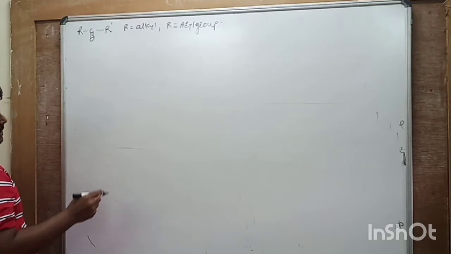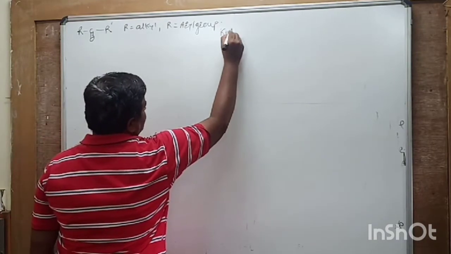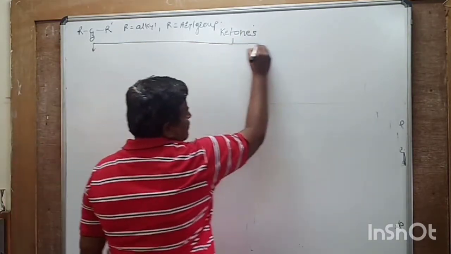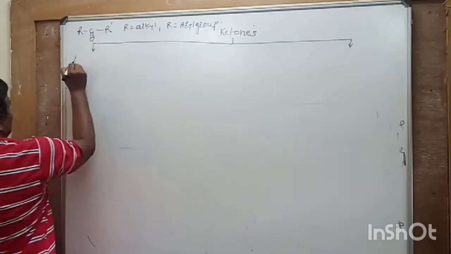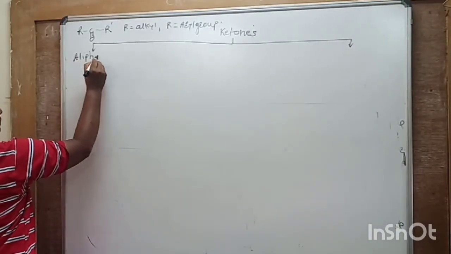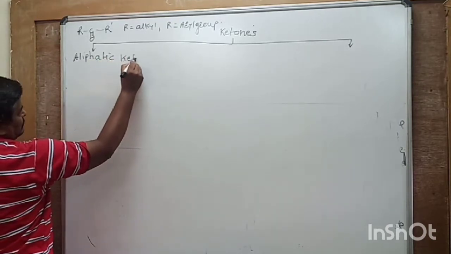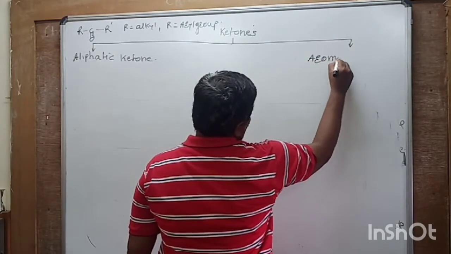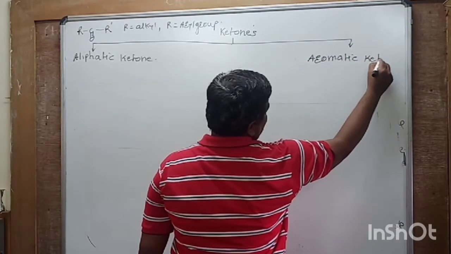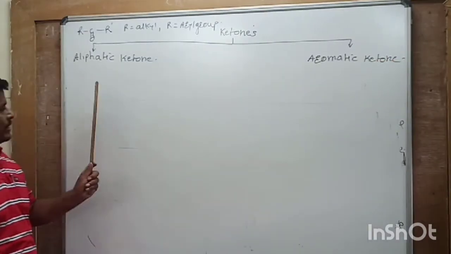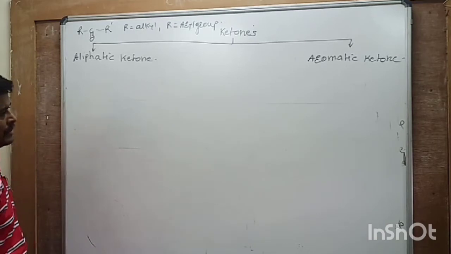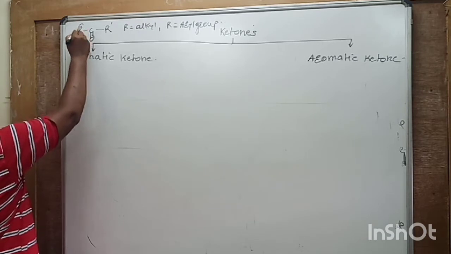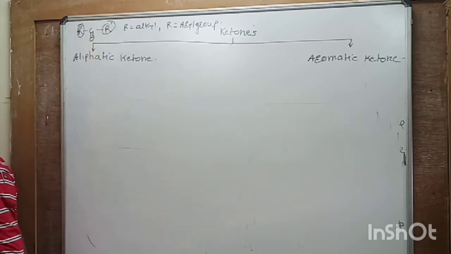Then these ketones are classified into 2 groups. One is aliphatic ketone and another is aromatic ketone. Now, what are aliphatic ketones? That is when this R and R' both are alkyl groups.